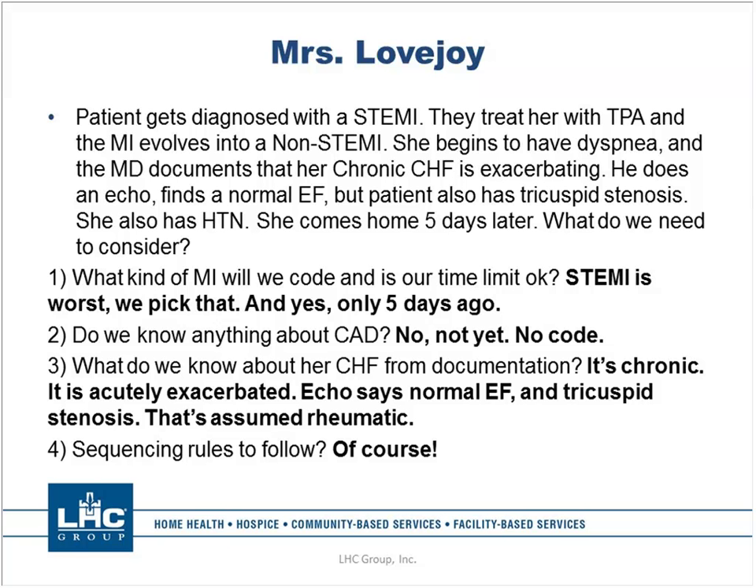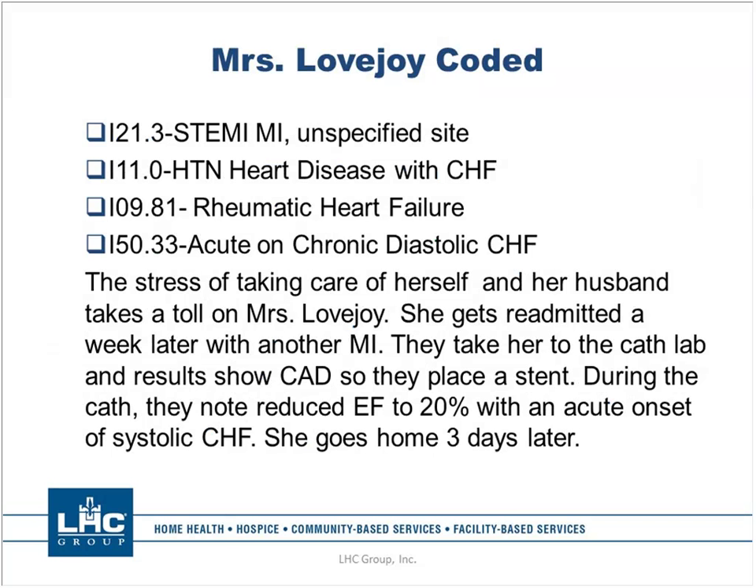So are there sequencing rules to follow here? Yep, of course there are. So we're going to do our STEMI first, I21.3. Then we're going to do our hypertensive heart disease with CHF, our rheumatic heart failure, and then our acute on chronic diastolic heart failure. If you're uncertain where I got those codes, make sure that you go back to the scenario, underline everything that's pertinent, and look each one up so that you can see where I got these codes.